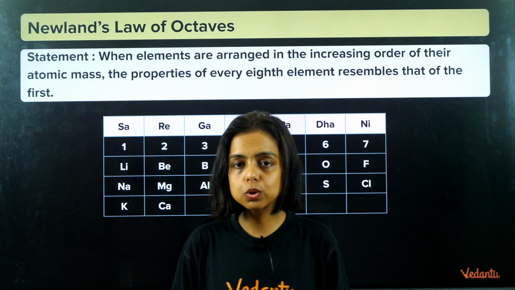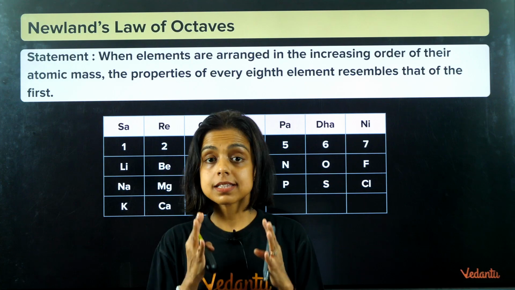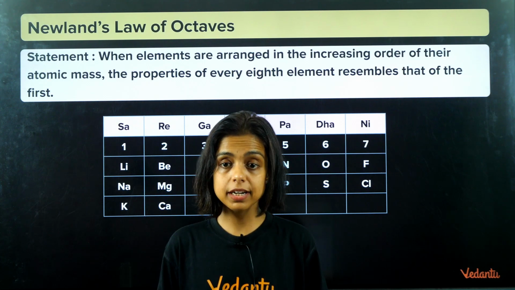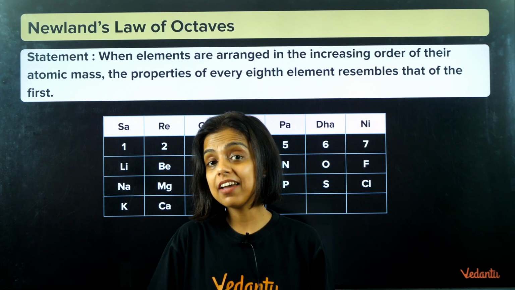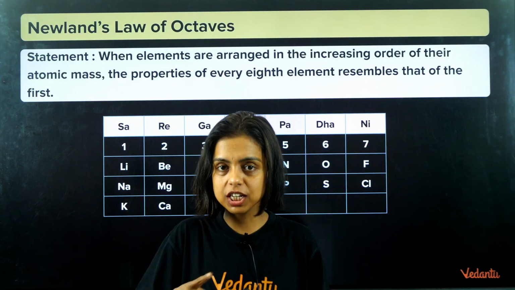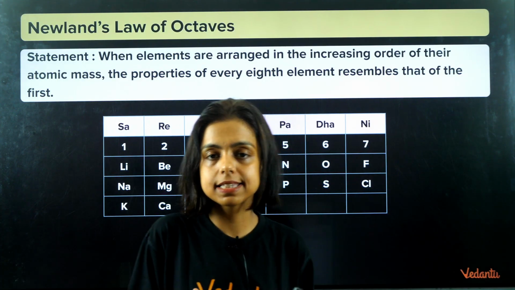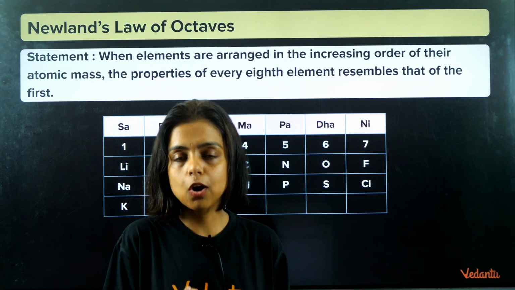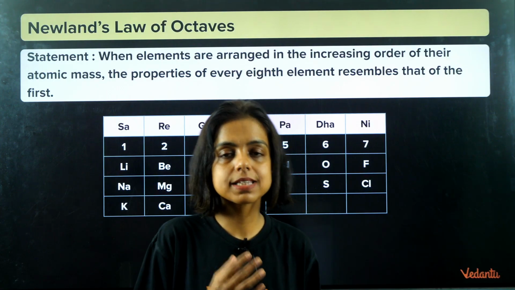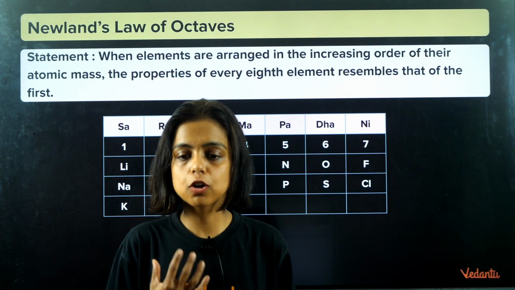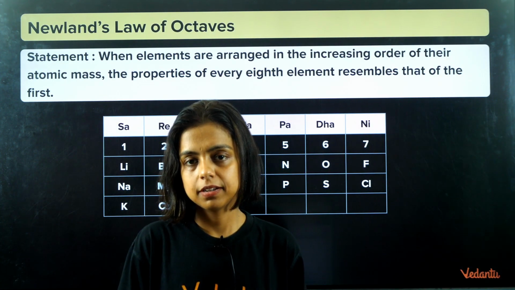As I already told you, atomic mass was something known for the elements at that time. He observed that when elements are arranged in increasing atomic mass, every 8th element has properties similar to the first.